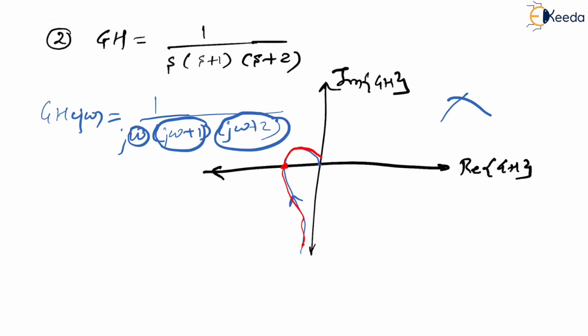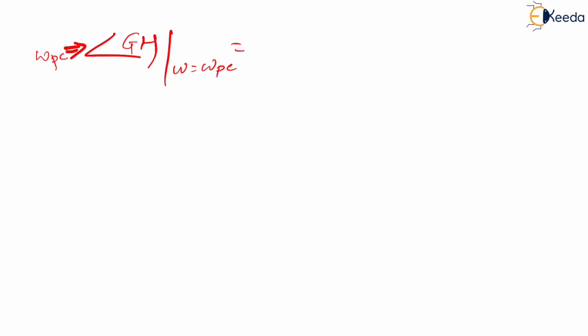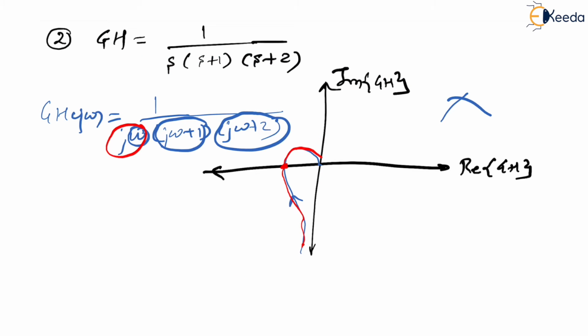Now if you think of omega pc, what we do for that, we take angle of gh at omega equal to omega pc. How much is the angle? See, angle contribution because of the j omega will be minus 90 degrees. On top it goes, it becomes minus 90 degrees.